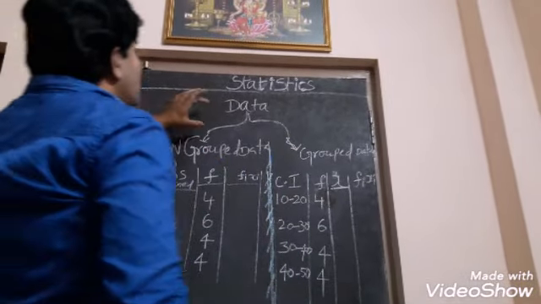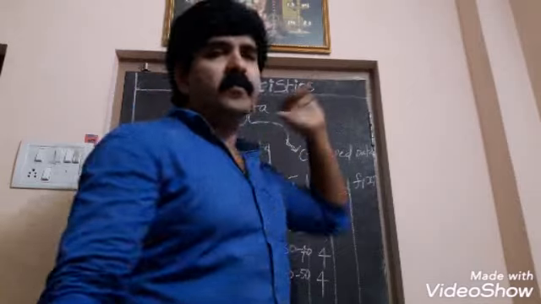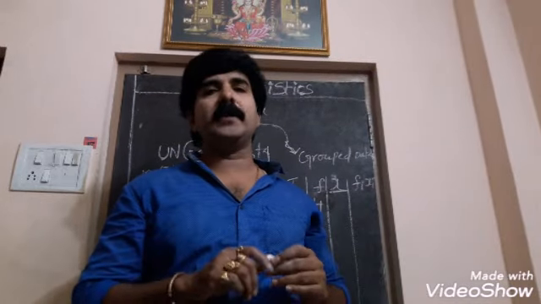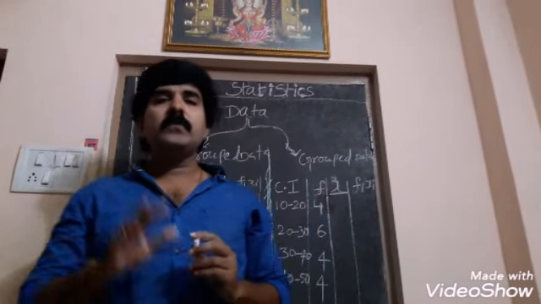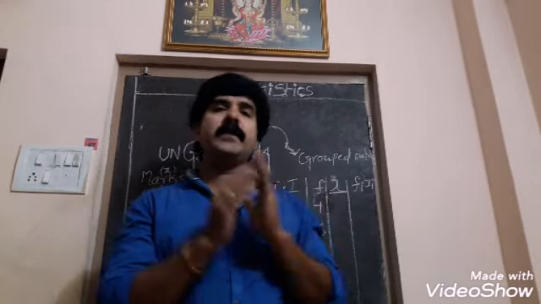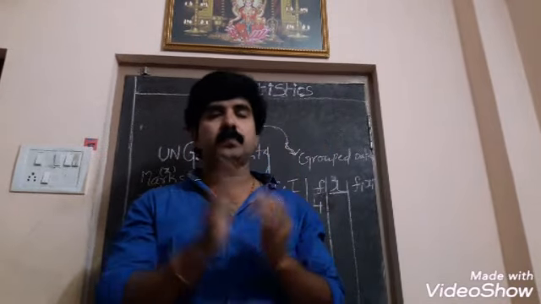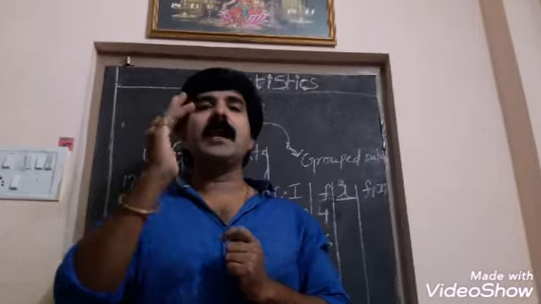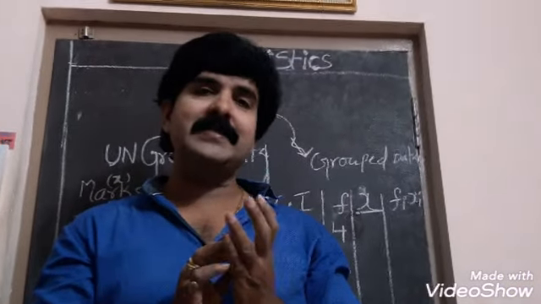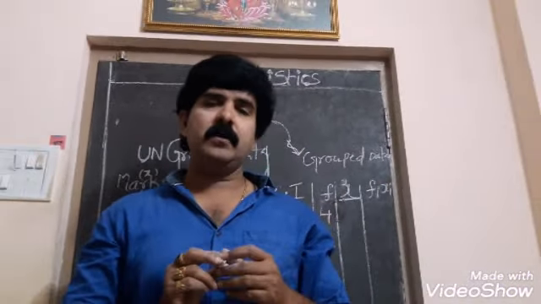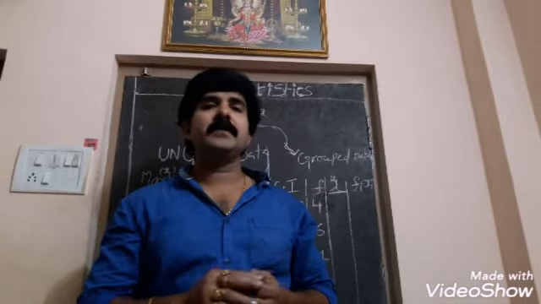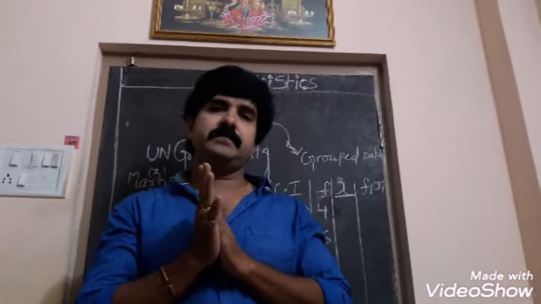Now, in statistics, what do we use? We use numerical data. Firstly, data is divided into two: one is ungrouped data and the second one is grouped data. What is ungrouped data and what is grouped data?